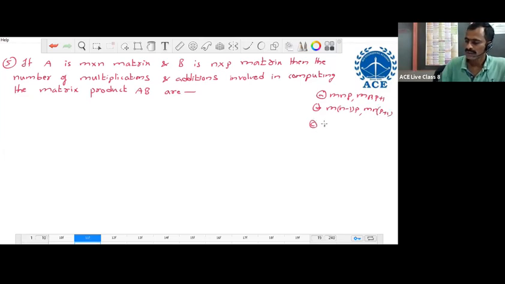Option C, M minus 1 NP comma MNP. Option D, none of these. It is a GATE question.